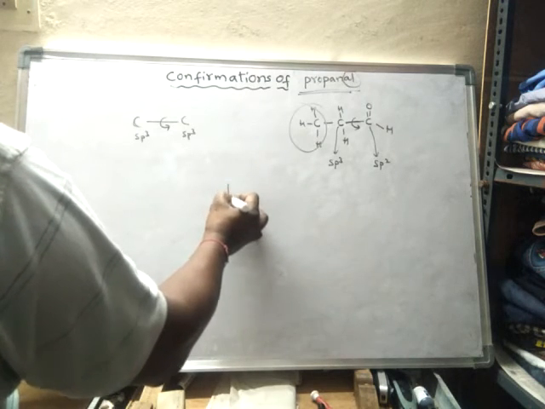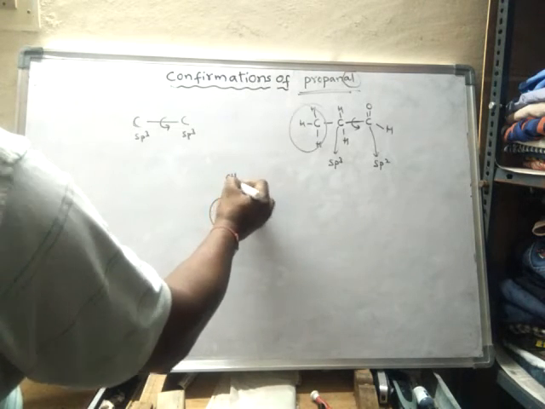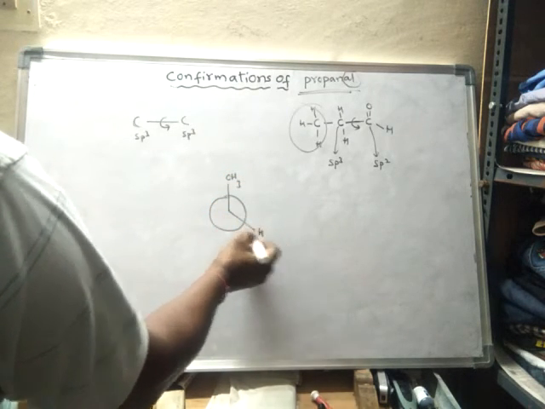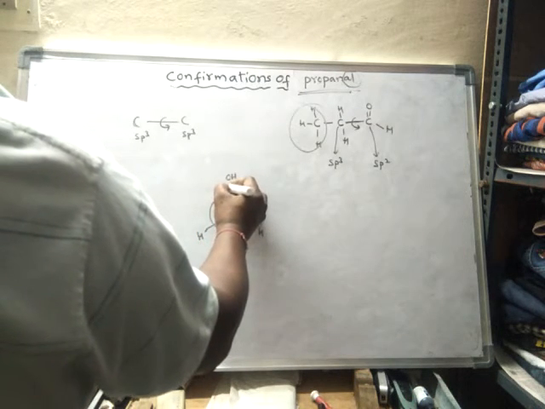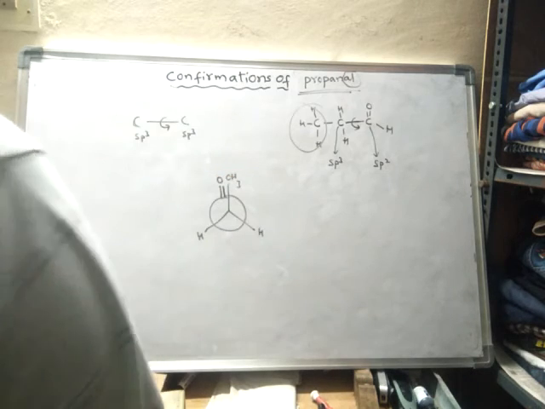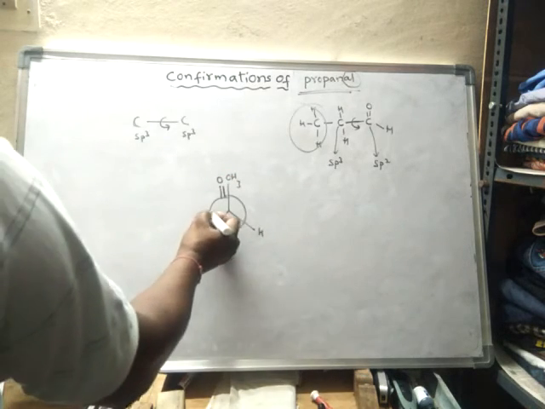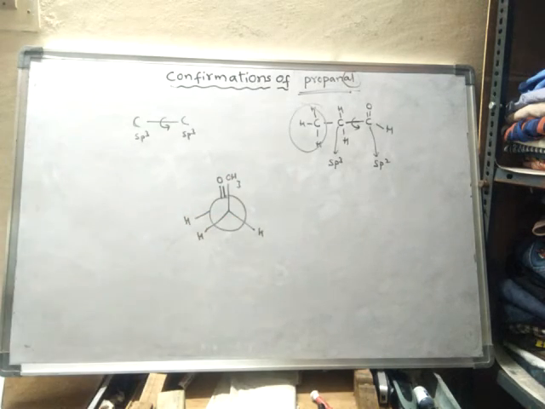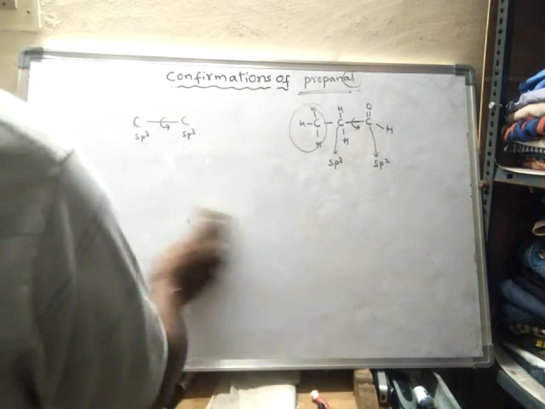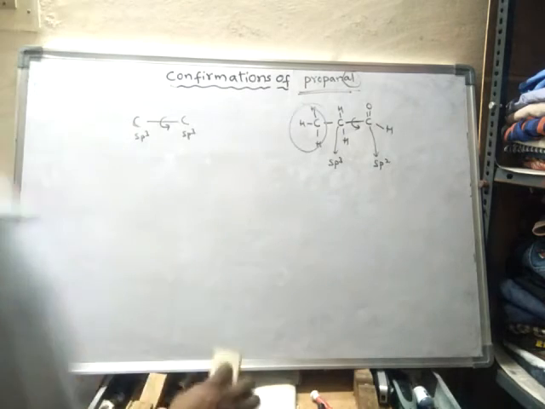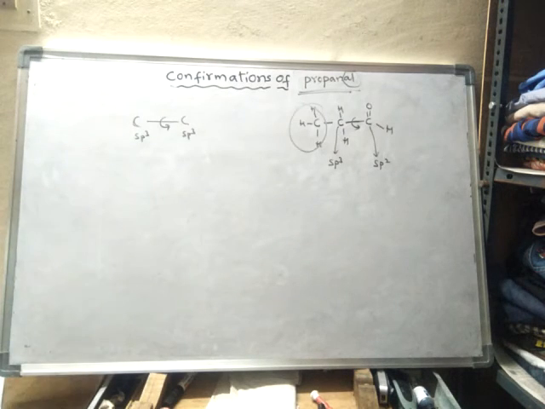This is the first carbon, with a methyl group on the first carbon. Two hydrogens are present on the first carbon, and this is what? Double bond O, and one hydrogen is present. So here we cannot draw the Newman projection perfectly. Simply, I will draw the structure so that we can easily understand.